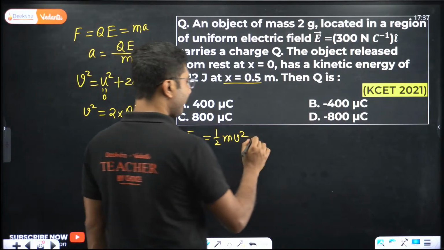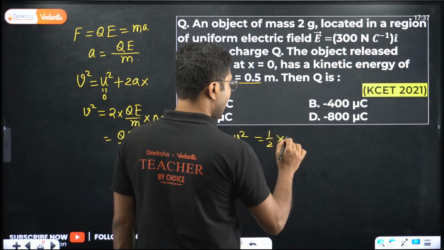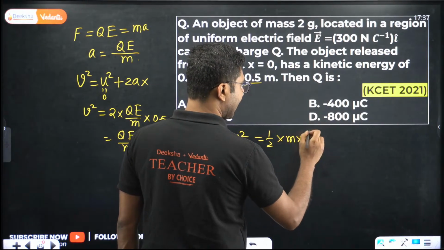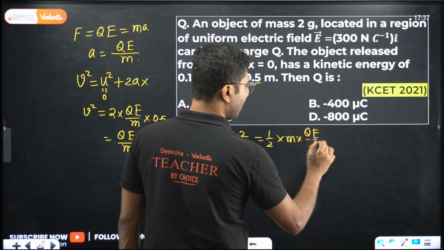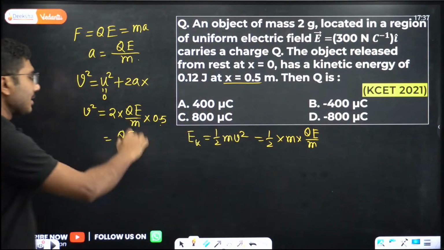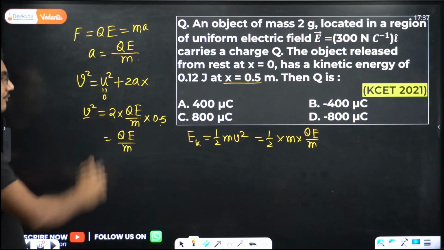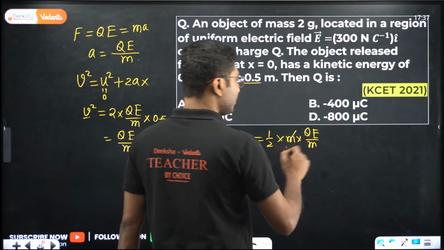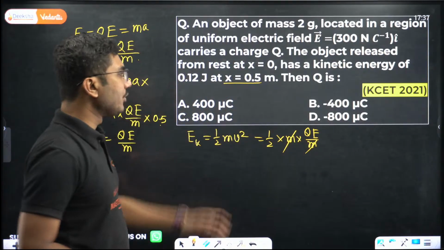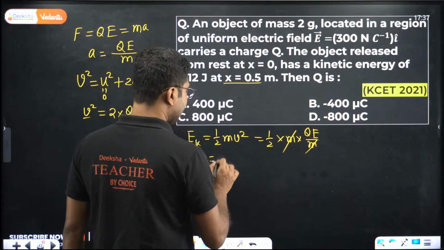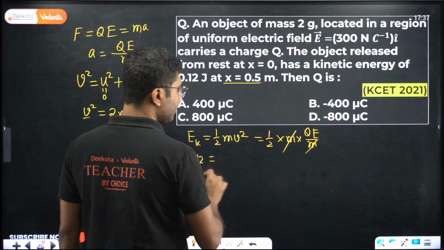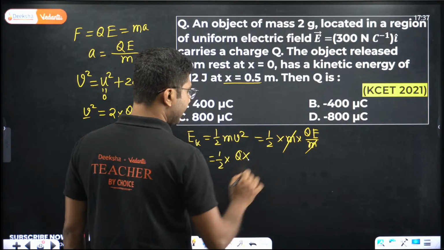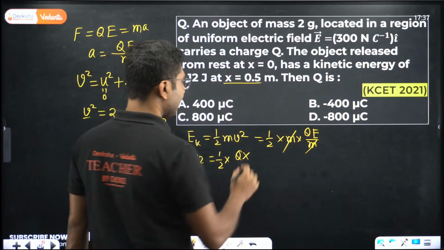So just put the value: half into m into, sorry, I wrote small q, it is capital Q, into E by m. Do not add a square on this as well, because v square itself is already calculated, so no need to add another square. So m cancels. Now you put the value. Kinetic energy is given as 0.12 joules, half into the charge we are trying to find, and electric field is given as 300.